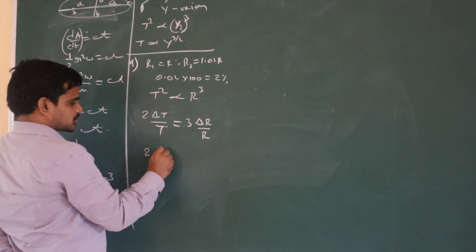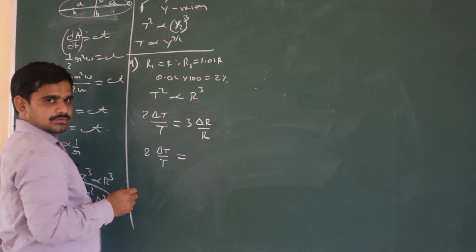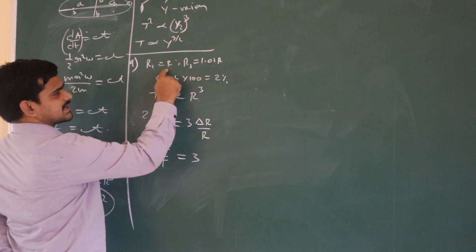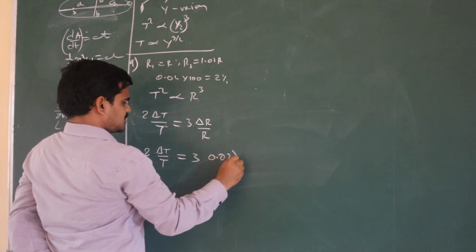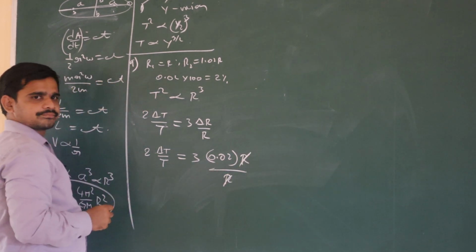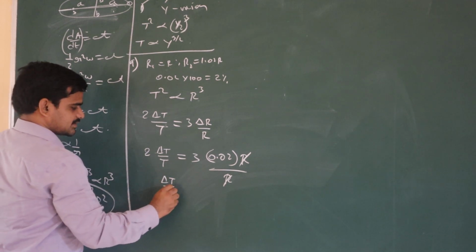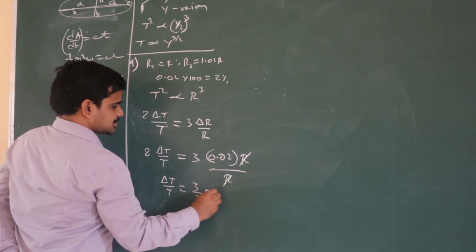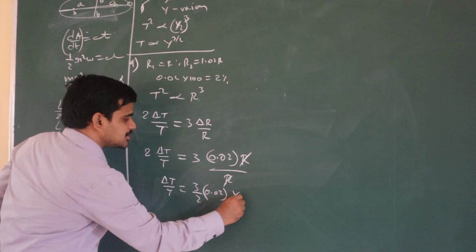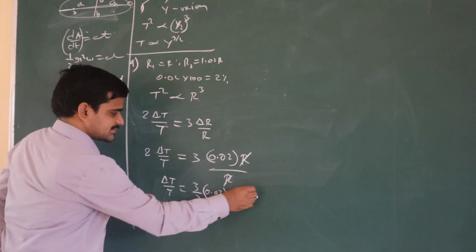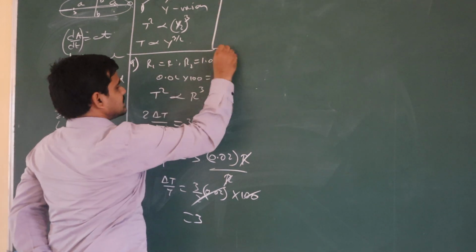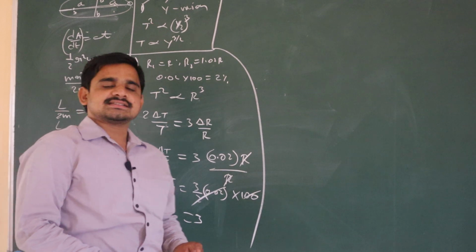Now we will see. He was asking us to calculate delta T by T. What is delta r? Delta r means the change in r: 1.02 r minus r, how much? 0.02 r by r, correct? The r cancels. Delta T by T is equal to how much? 3 by 2 into 0.02. He was asking for the percentage. When he asks for the percentage, what do we have to do? Multiply by 100. How much are you getting? 3%. So the answer is 3%. Understood here?